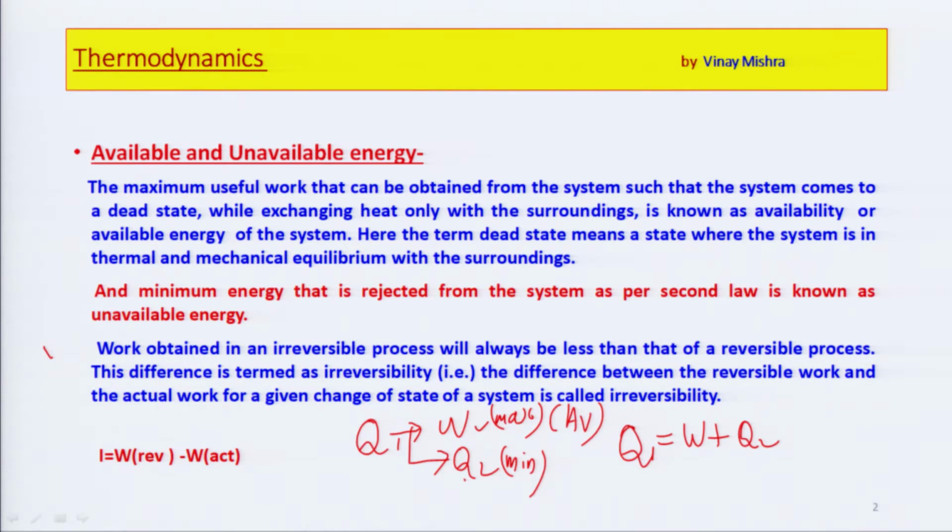So Q1 must be equal to W plus Q2. This is the energy balance equation for the heat engine.